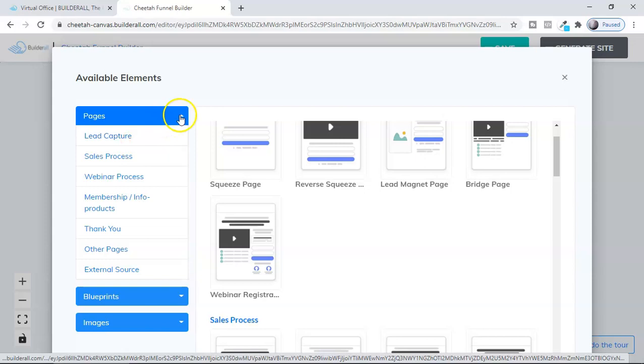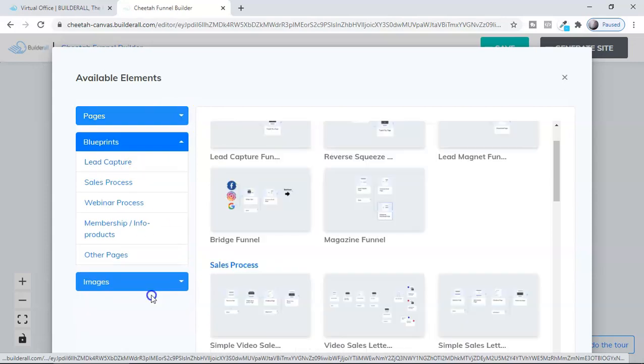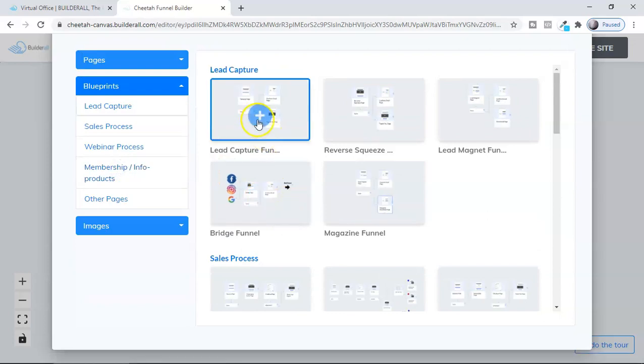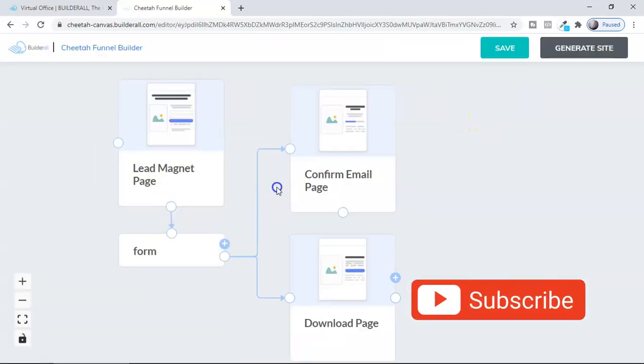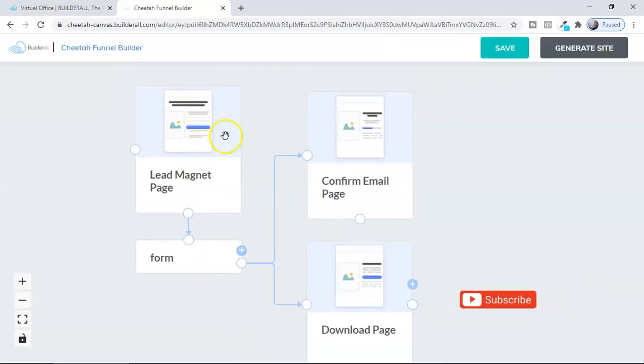Okay, so here what I'm going to do is use a blueprint. Okay, lead capture. If I select this one, it will show you the lead capture one. This is a lead magnet one. Okay, so if I select this one, look at this, it will be like this. This is a lead magnet page where you offer something to people. The email will be collected on this page. You can edit this page later and it will be collected in the form.